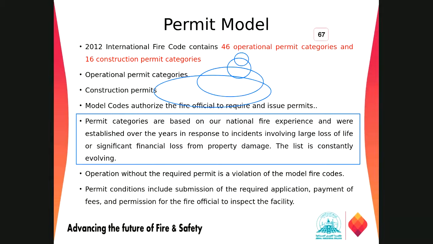This is why the code comes in editions. They have to revise the code every 3 years. Like most of the NFPA codes, they are revised from time to time, with a time frame of 3 years. If something happens, they might find that they missed something in the previous edition of the code. Keeping in mind the incident that happened, they modify the code requirements for the future. So it comes from the experience of what happened in the past, and then they apply it to the future.